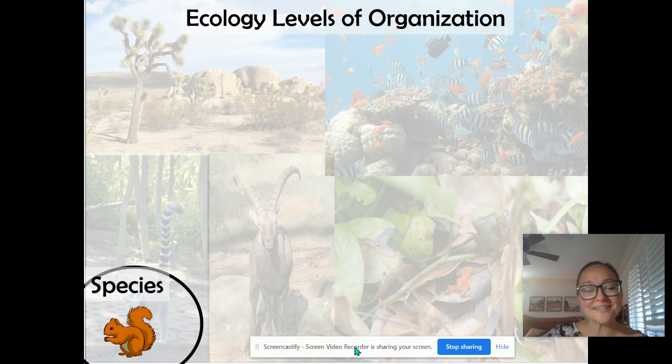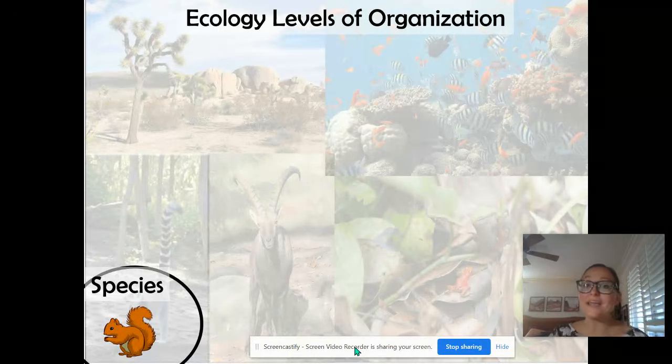Okay, so let's have a quick discussion on the different levels of organization within ecology. If we start with a single species, a species is defined as individuals that can mate and produce fertile offspring. If they breed and produce fertile offspring, they would be considered the same species.